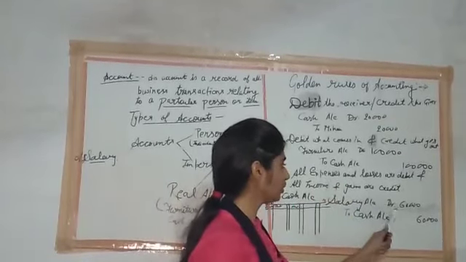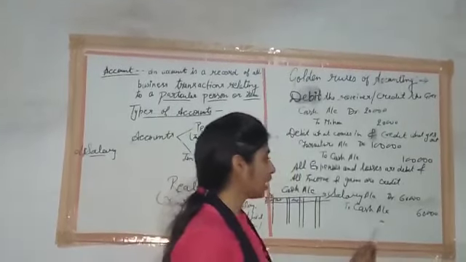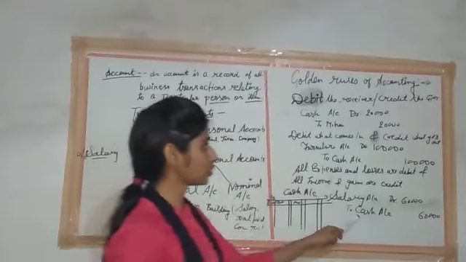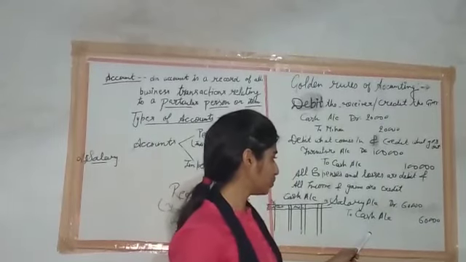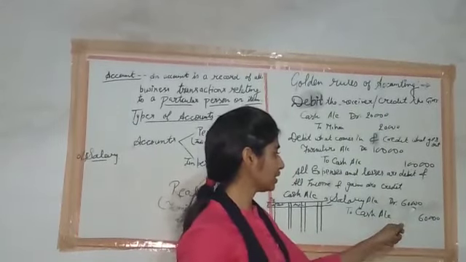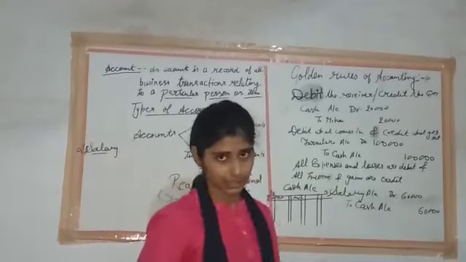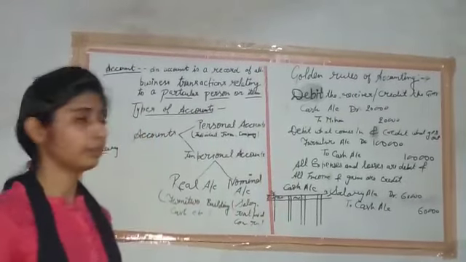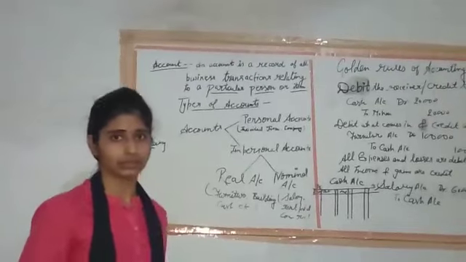So salary account is debited to cash account, and as per our knowledge, cash is a real account and cash goes out. So cash will be credited in this account. Salary is debited for 60,000 and cash is credited for the same amount, 60,000. This is the traditional approach of debit and credit rules of accounting. Thank you.